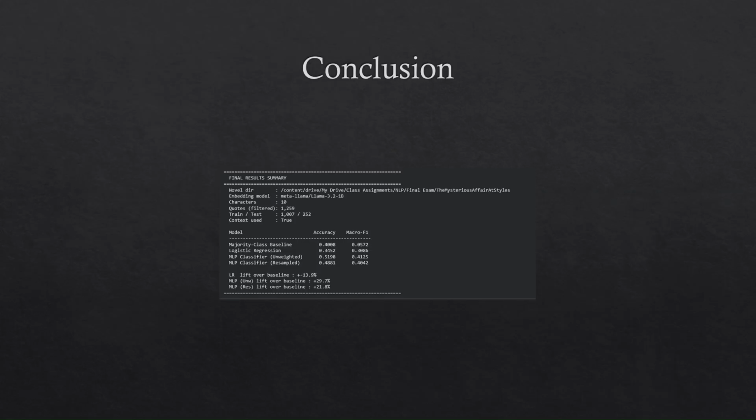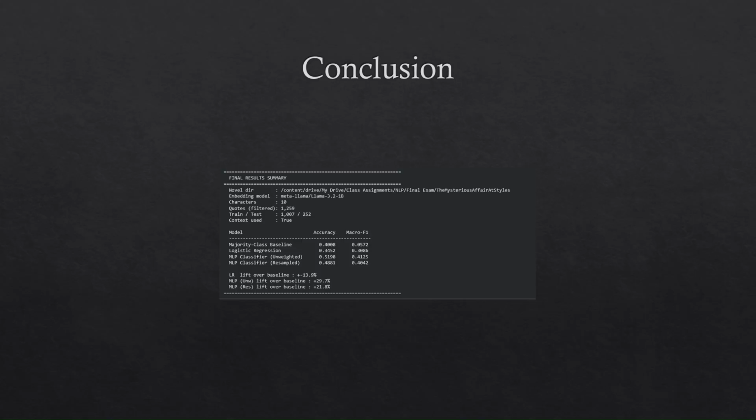To wrap this up, I am comparing my actual results against the goals set at the start of the project. We achieved a significant jump over the baseline. We fell short of the 0.8 F1 target, finishing at 0.41. Analyzing this comes down to three main factors. First is class imbalance, which in The Mysterious Affair at Styles was more severe than we expected, making it difficult for models to generalize across full casts.